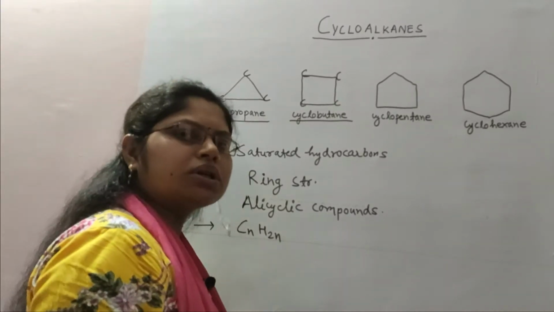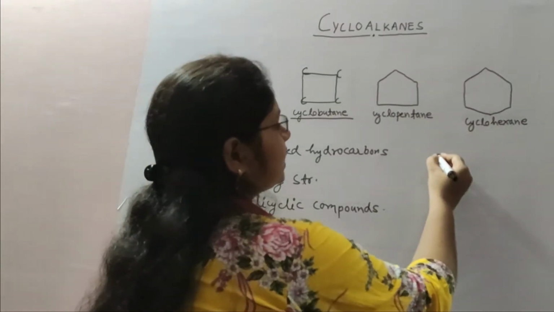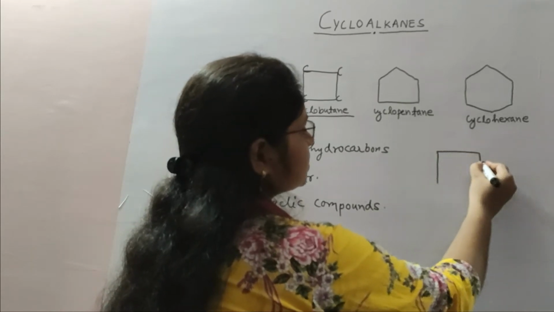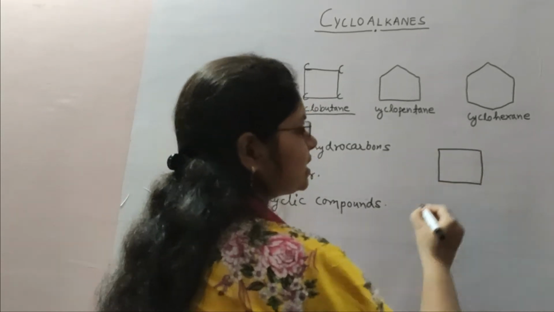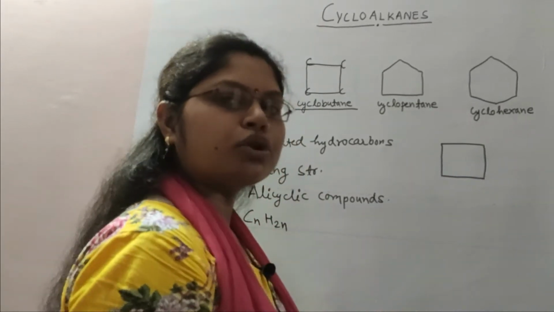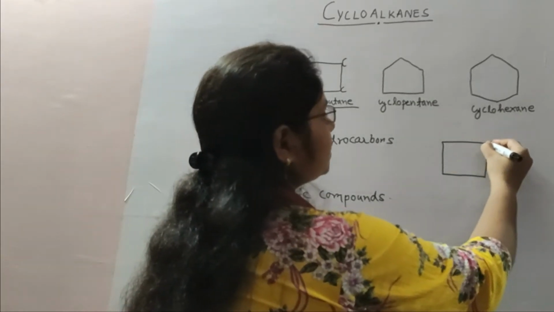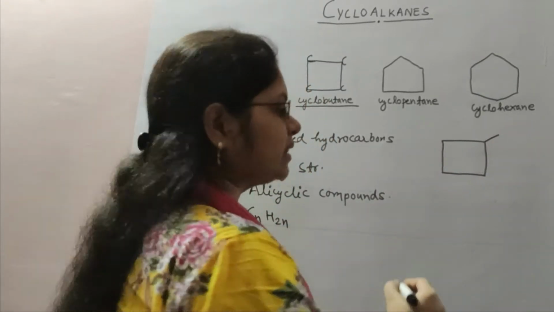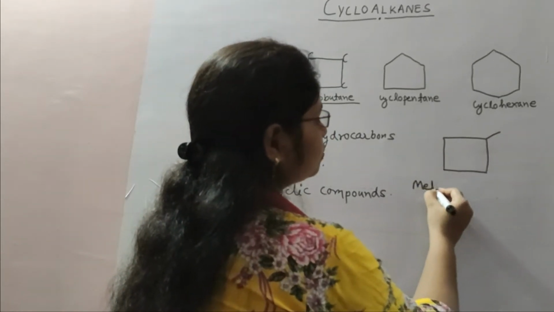If we talk about some nomenclature, this is a cyclic structure, so this is cyclo, and there are four carbons, so this is cyclobutane. But if we add a methyl group here, then this is known as methylcyclobutane.